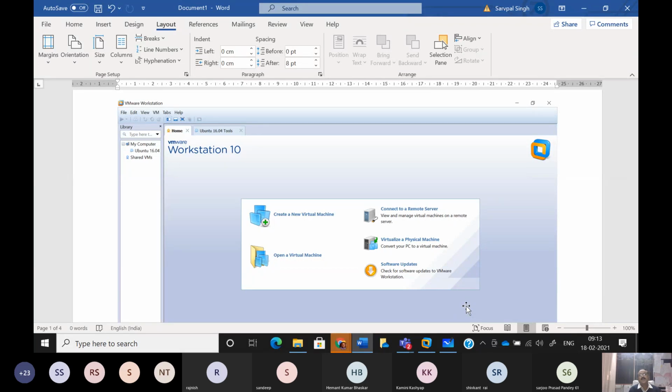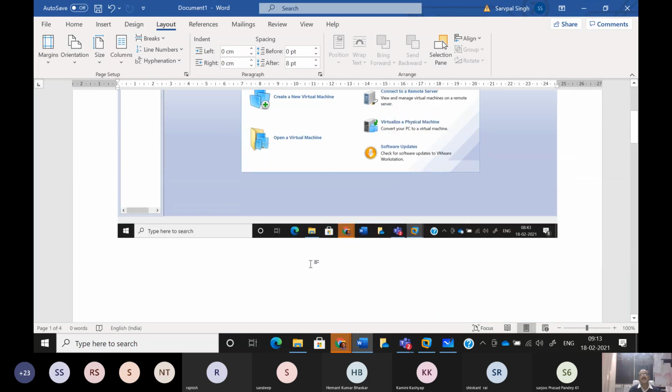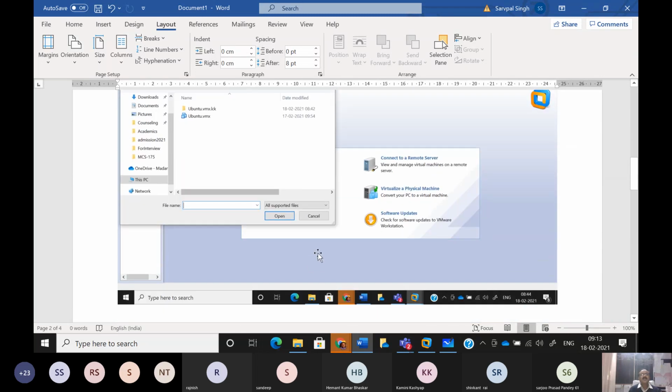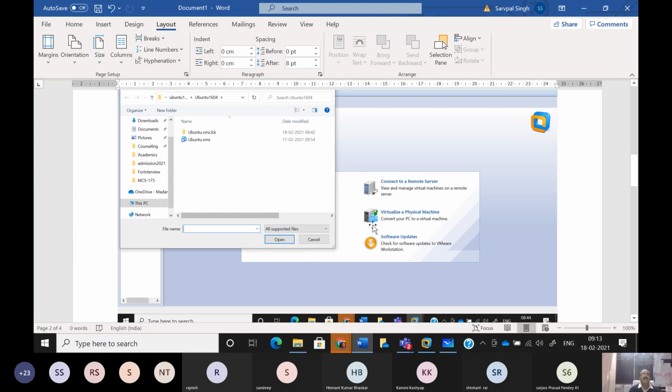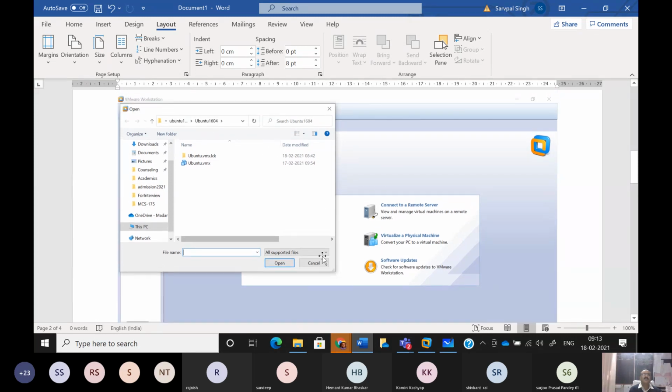Now you have to create a virtual machine with a particular operating system. So then you can click on this open a virtual machine option, and when I am clicking on it, I am getting दिस काइंड ऑफ डिस्प्ले. एक small window open हो जाएगी जो ब्राउज कराएगी आपको कि यू कैन स्पेसिफाई द ubuntu.vmx फाइल. So actually what you need is a VMware workstation setup, and you also need a compressed Ubuntu folder, or you may require an ISO image.